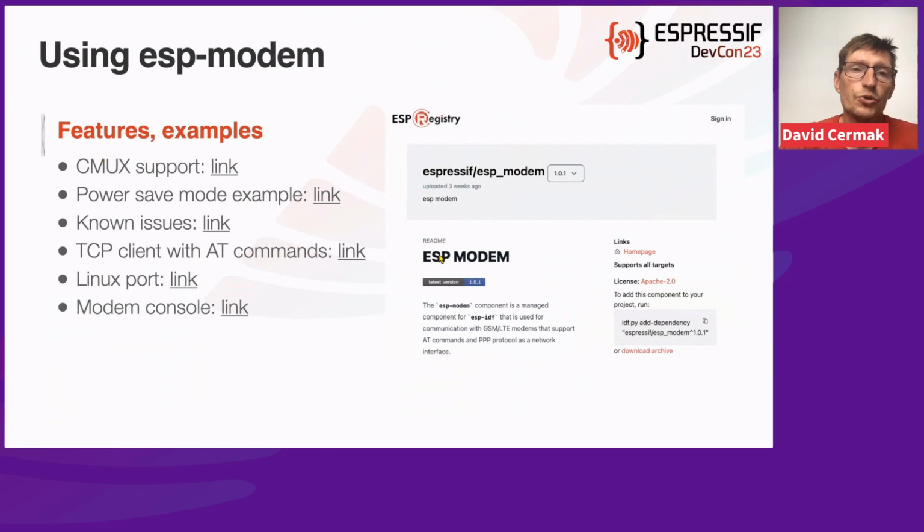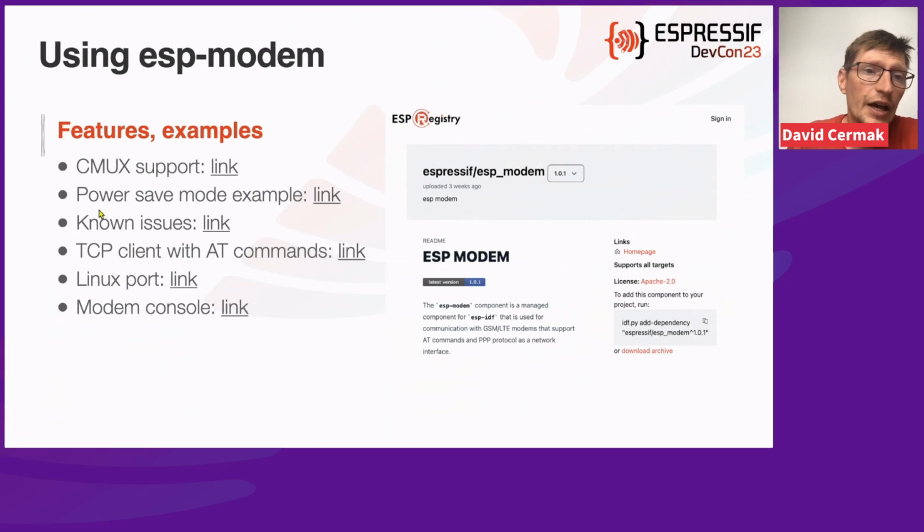So if we want to use a library, Espressif offers a library that's called ESP modem. It's basically deployable using the standard way, using the ESP registry. And it contains features and examples that are listed here. So for example, for CMUX support, you can check this example. If you want to play with power saving modes, we also have an example for that.